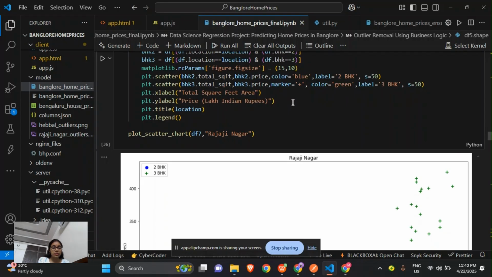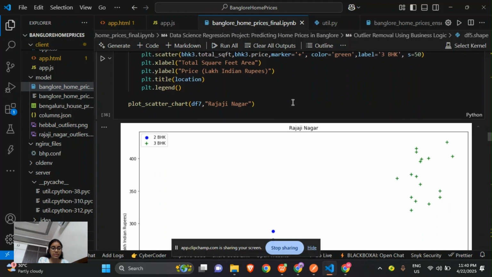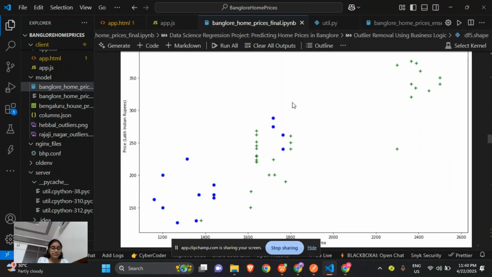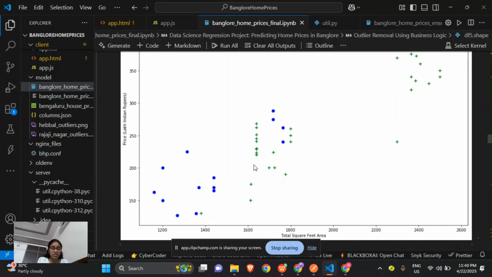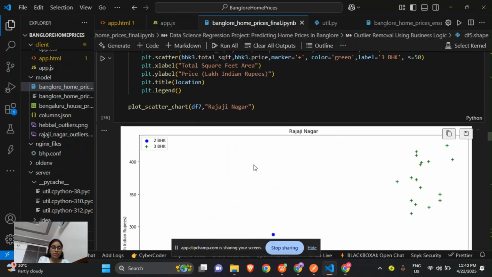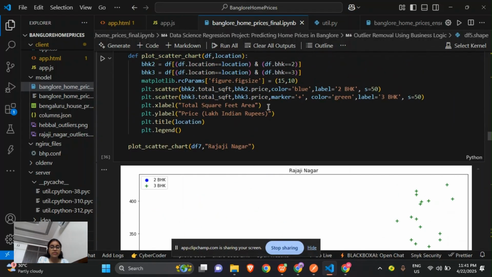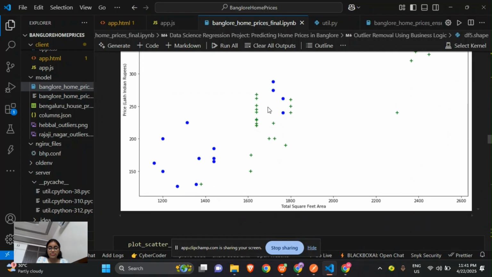The plot.scatter of BHK2 creates a plot for 2 BHK houses with total square feet on the x-axis and price on the y-axis, using blue dots and a label of 2 BHK. Then the plot.scatter of BHK3 will create a scatter for 3 BHK houses using green plus signs.